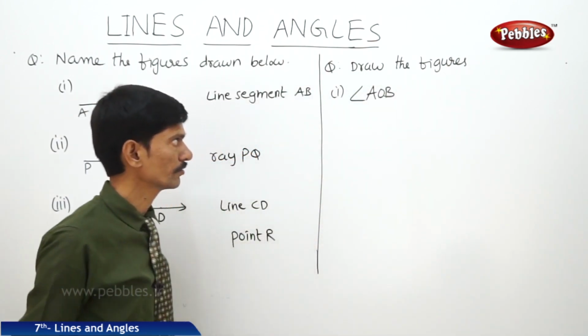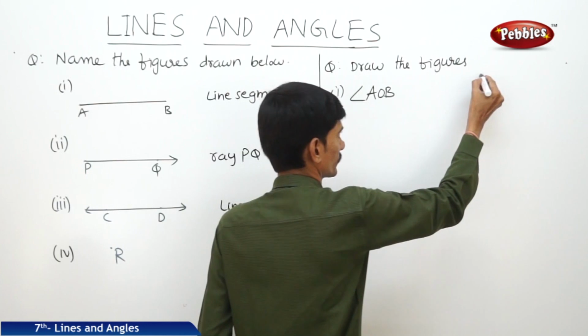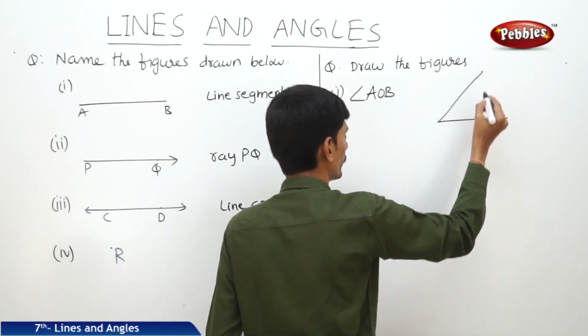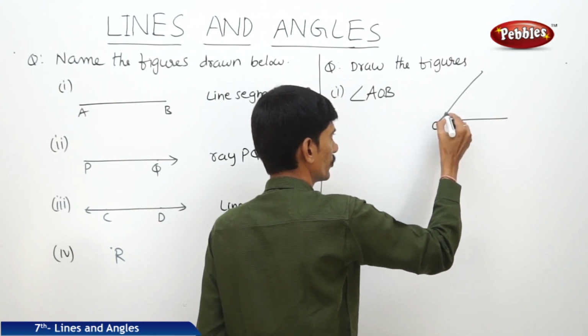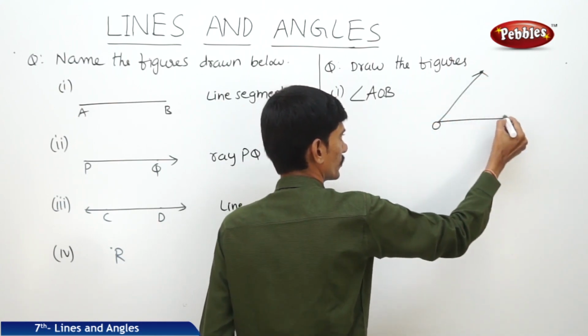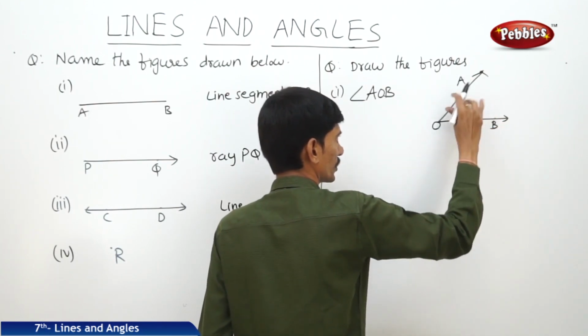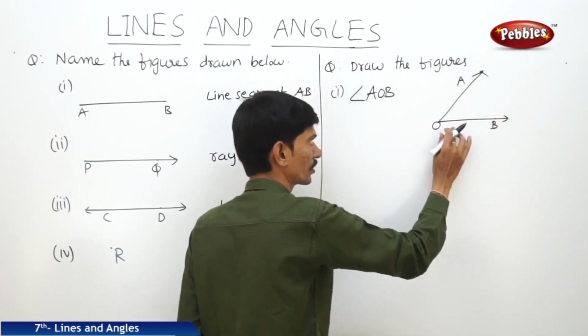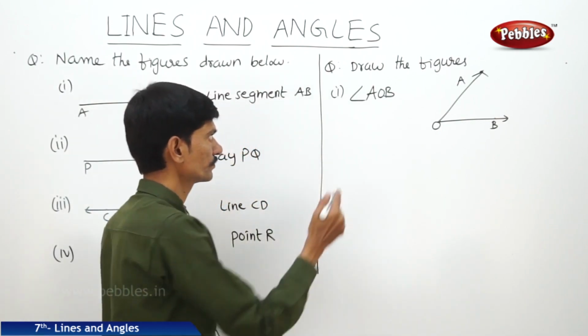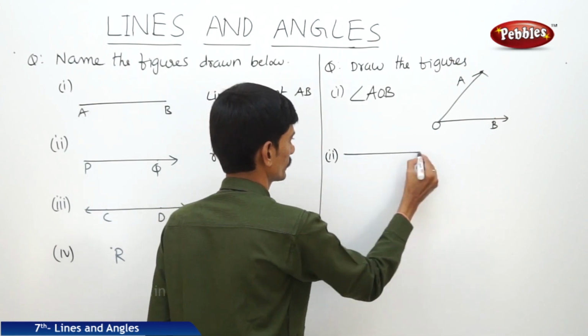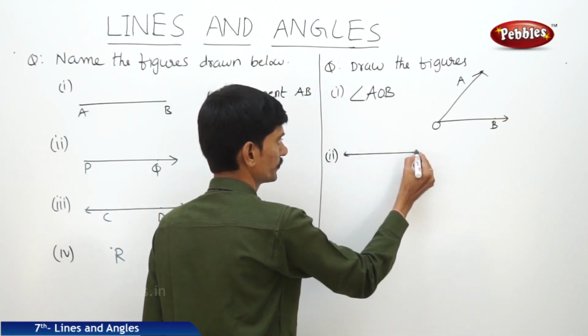How to draw the angle AOB? Now it has two rays with a common endpoint, so that is O. Now this can be represented as A and B here. So here two rays OA and OB with the common endpoint O. Line PQ.